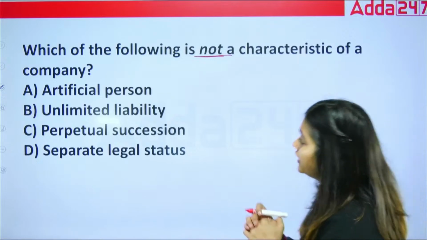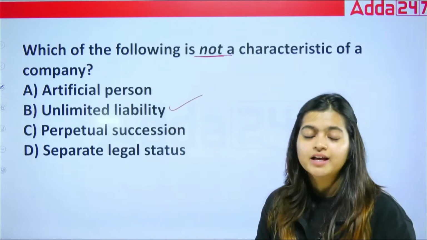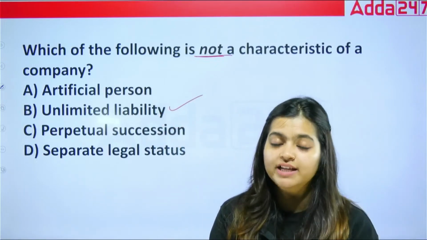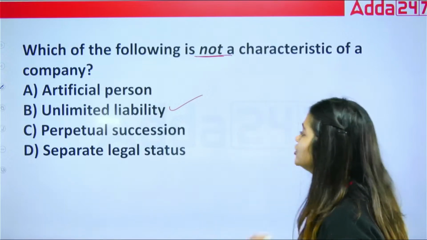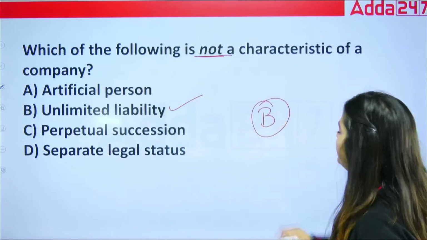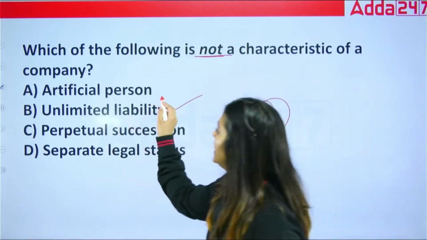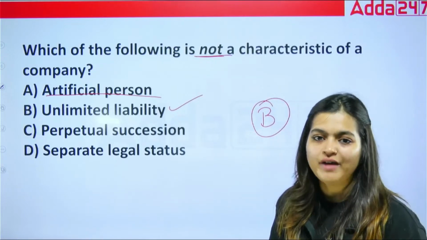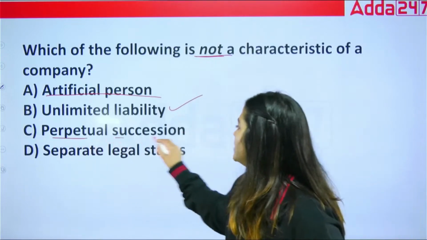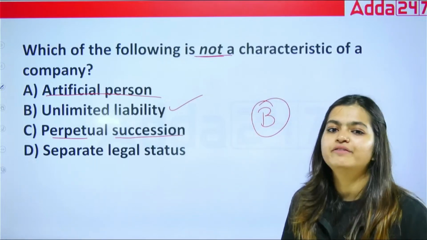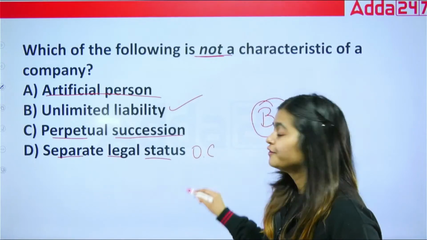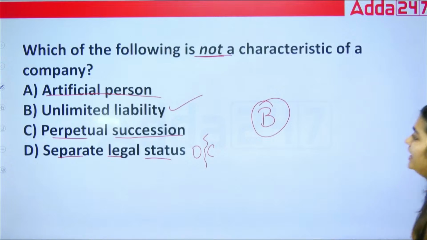In this, your correct answer is unlimited liability. In place of unlimited liability, we have the limited liability, that we have already seen in the features. Artificial person: companies having the feature of artificial person are able to enter into valid contracts also. After that, perpetual succession: whether owner is there or not, company will go on. After that, separate legal status: your owners and the company will be different. The correct answer of this is actually B.